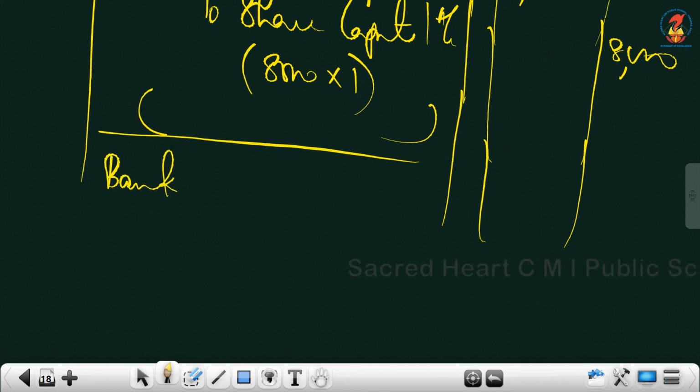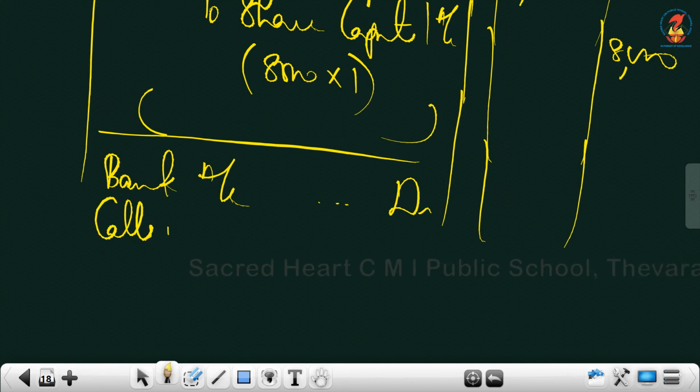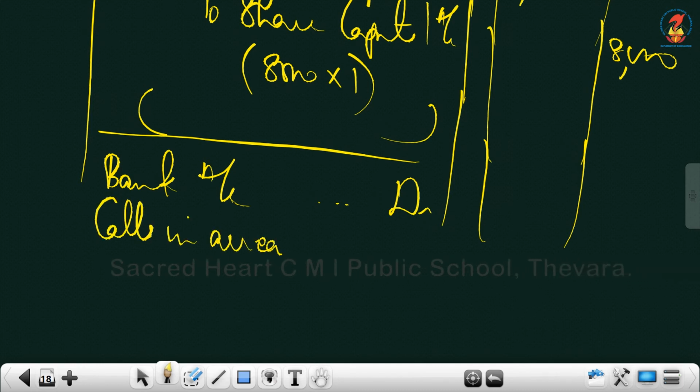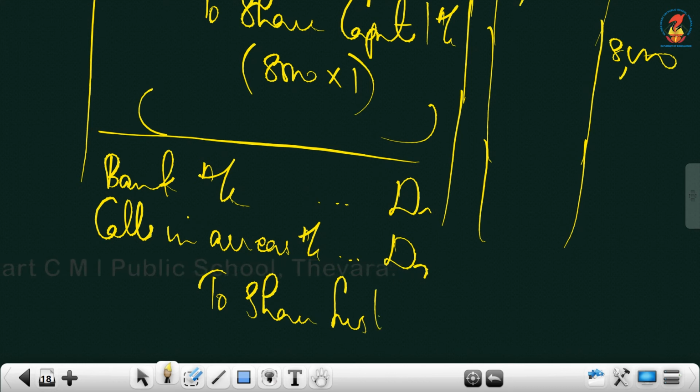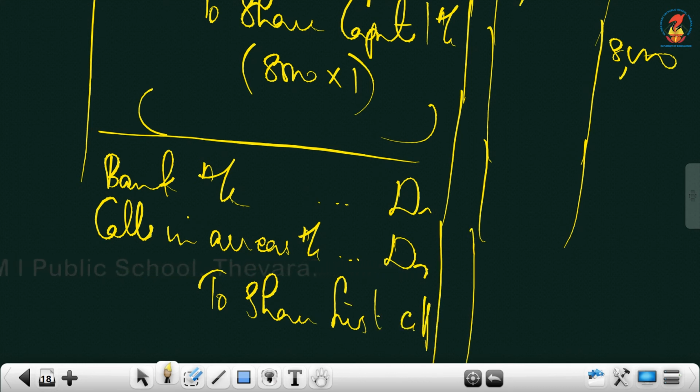So it is bank account debtor, calls in arrears account debtor to share first call. Share first call, you take the same amount, that is 8,000. Okay, now calls in arrears.